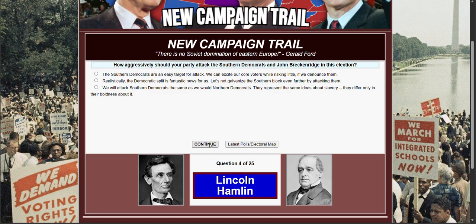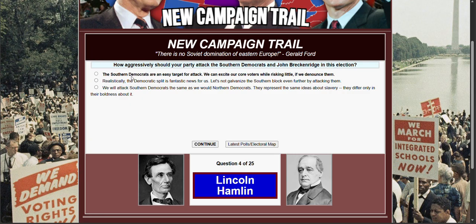How aggressively should your party attack the Southern Democrats and John Breckinridge in this election? The Southern Democrats are an easy target to attack. We can exile our core voters while risking little if we denounce them. Probably. Realistically, the Democratic split is fantastic news for us. Let's not galvanize the Southern bloc even further by attacking them. We will attack Southern Democrats the same as we would Northern Democrats. They represent the same ideas about slavery, they differ only in their boldness about it.